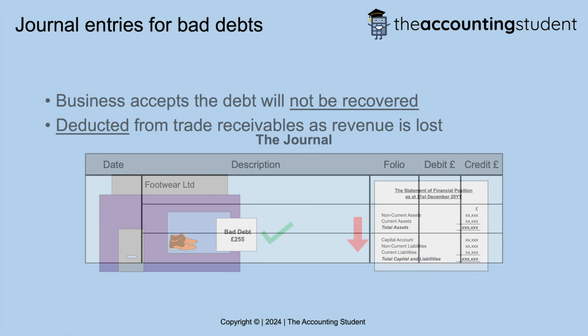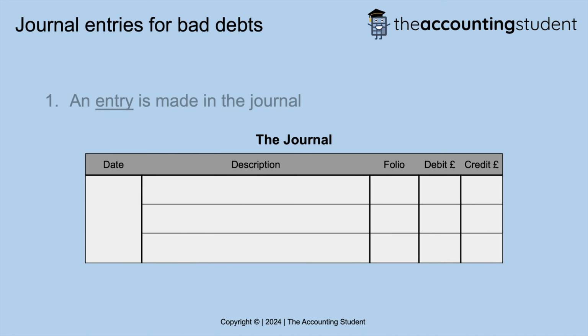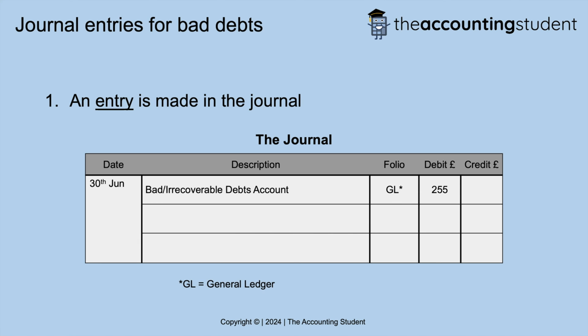Number 1. An entry is made in the journal. The relevant date, description, folio and debit amount is added. In this example, the description shows the account which is impacted, the folio which shows as GL or General Ledger, and the amount of £255.